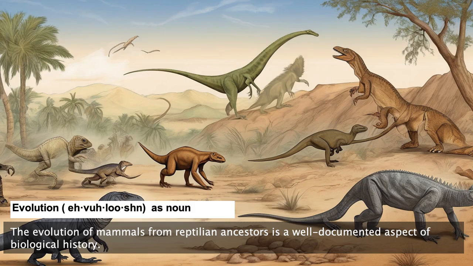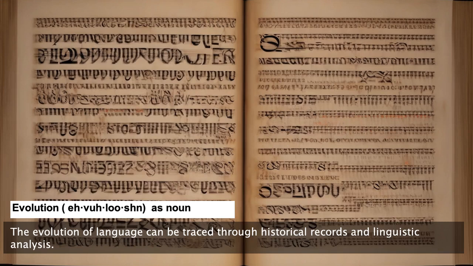The evolution of mammals from reptilian ancestors is a well-documented aspect of biological history. The evolution of language can be traced through historical records and linguistic analysis.